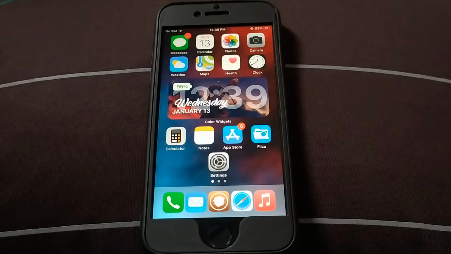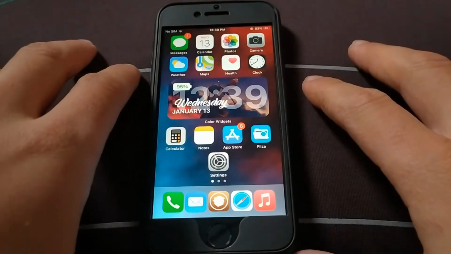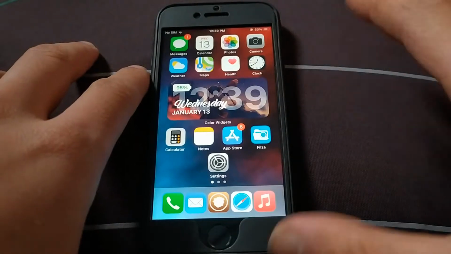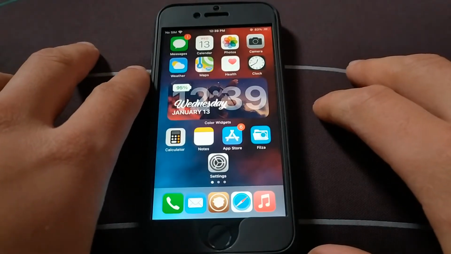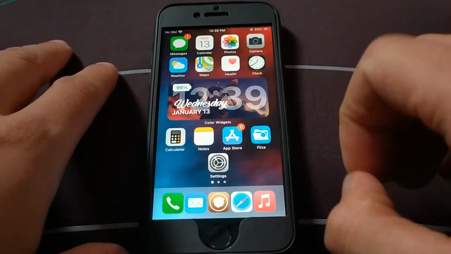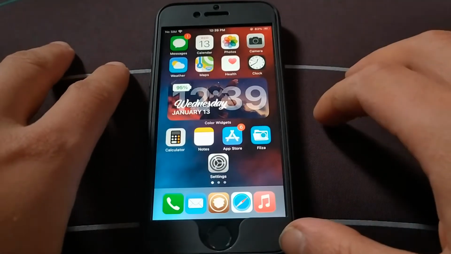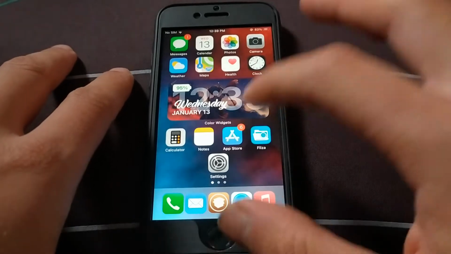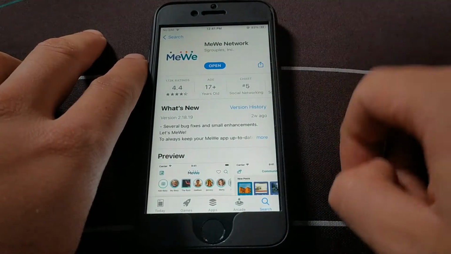In this video I will show you a must-download app. The app that I will show you today is a great social app and an alternative to Facebook. This app offers almost all the features in Facebook, such as posting photos, videos, stories and others. This app is MeWe Network.